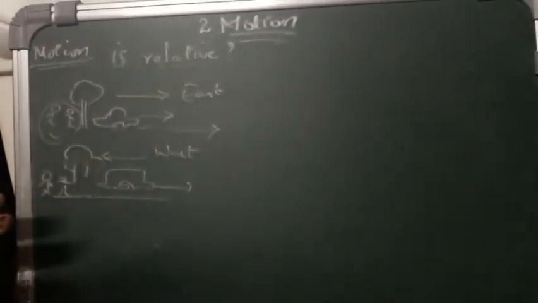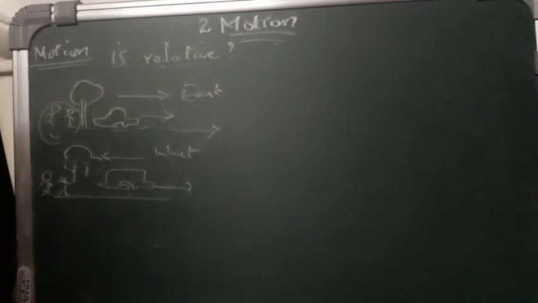So a body is said to be in motion if its position is changing continuously with time relative to an observer. So everything depends upon the observer. As the observer understands it, whatever his view is.